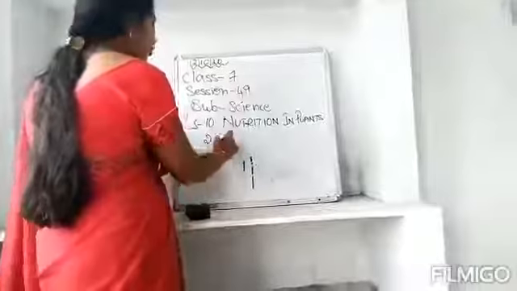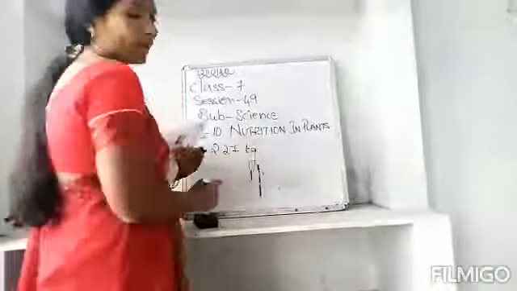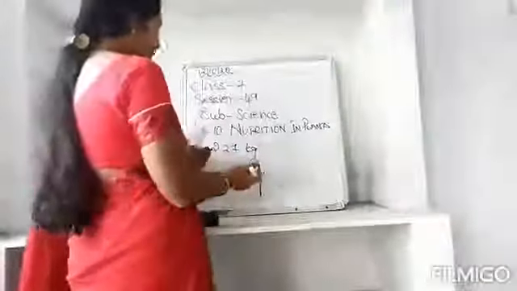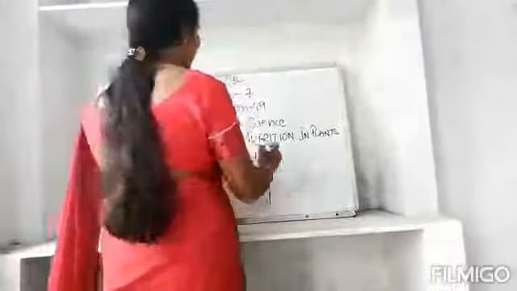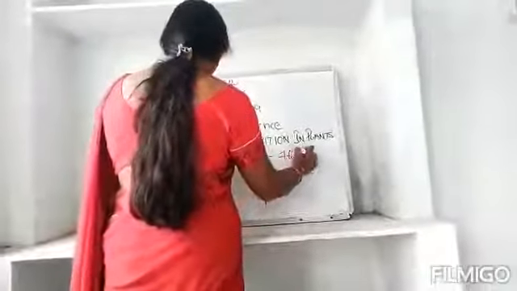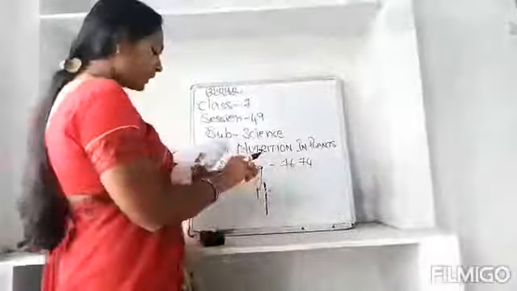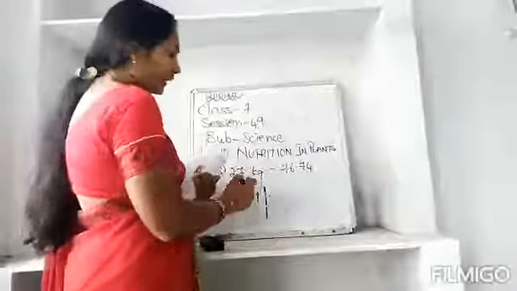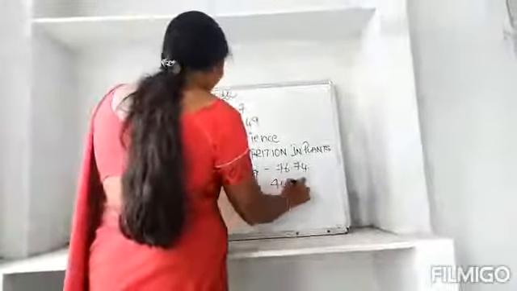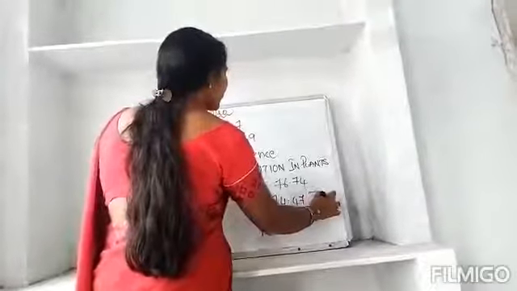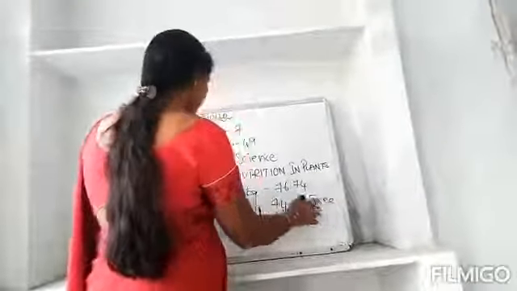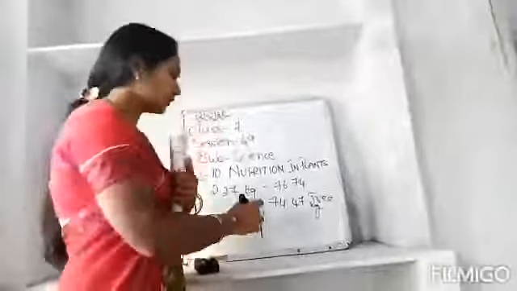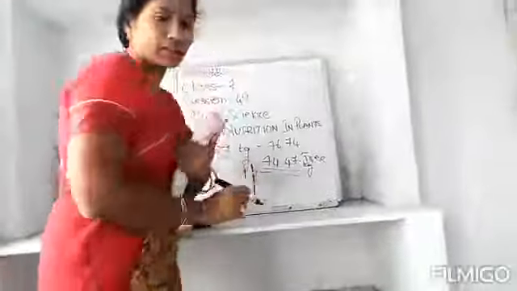First the tree had 2.27 kg weight. Then after 5 years, when it was taking only rainwater, it gained to 76.74. Then what is the difference? It has gained overall 74.47. The tree has gained this much mass.